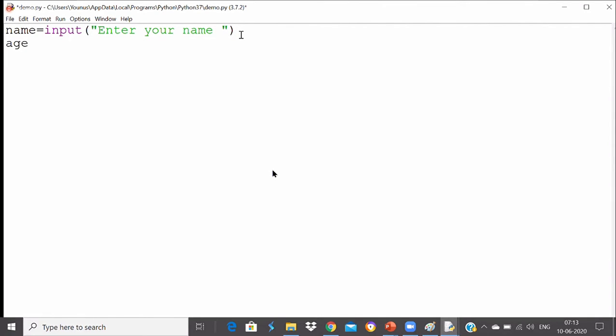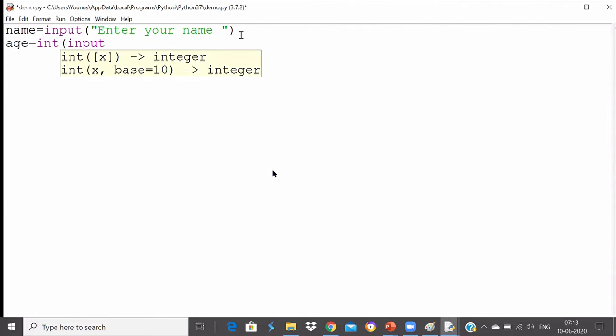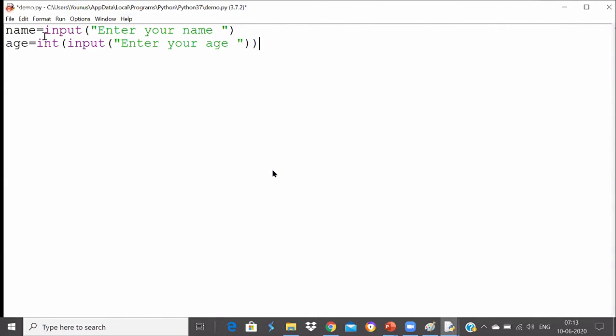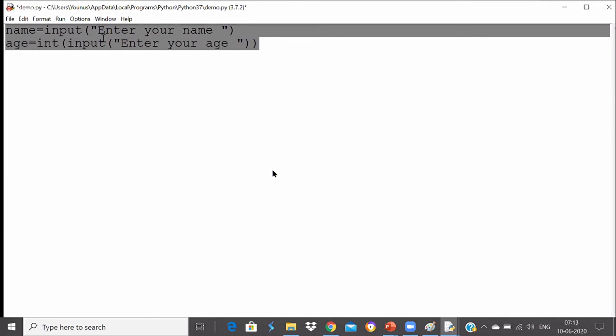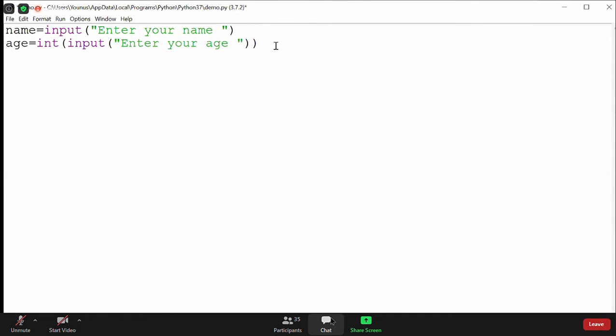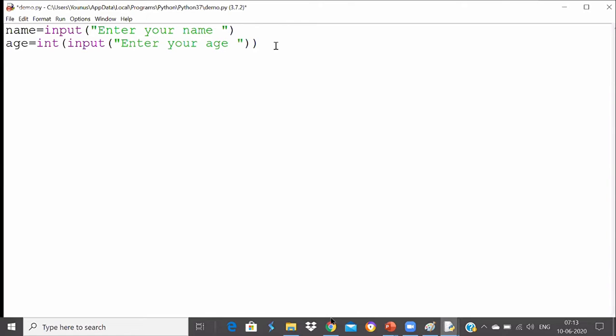Now I'll take a variable called age, but this time I will convert into integer type because age will be of integer type. So I will say enter your age. I have asked enter your name and enter your age. While asking name, I did not convert any type, and while asking age, I have converted into integer type. Perfectly fine. So I hope everyone here is very good with input now. So now let's go and write a formula for calculating the year in which you become 100 years old.